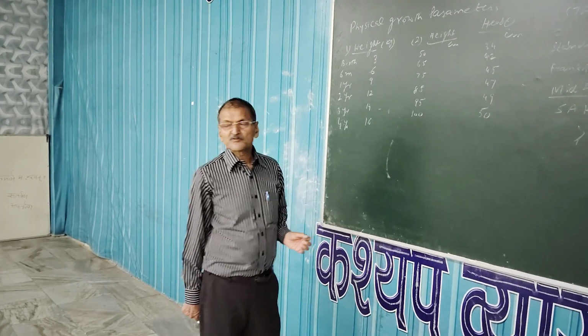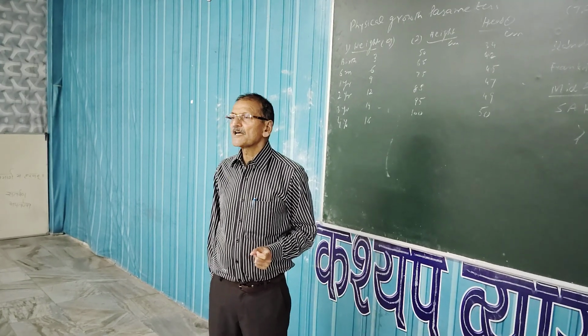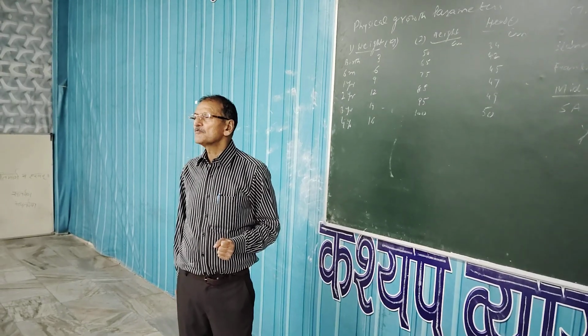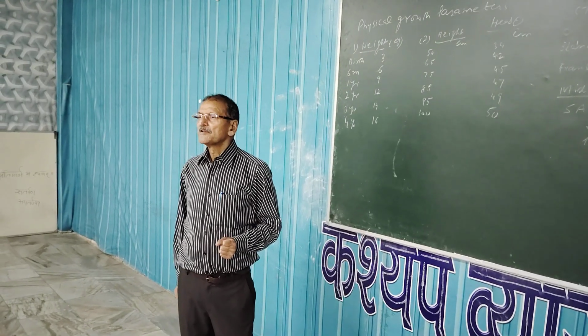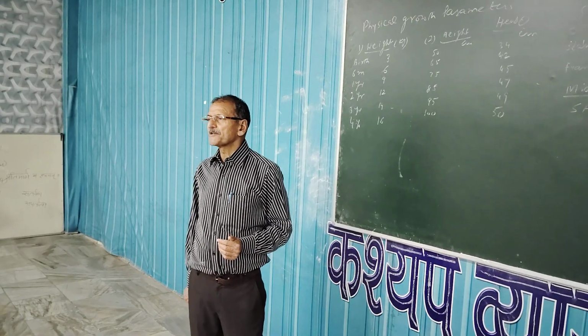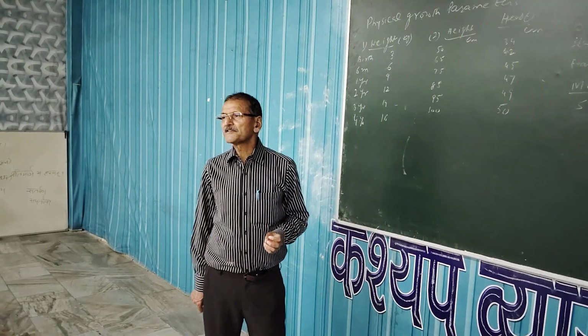Now we have also last time seen how to take the height of the child. That was by which instrument? It was by infantometer. You saw it also and you also learned how to operate it. So how will the height increase?